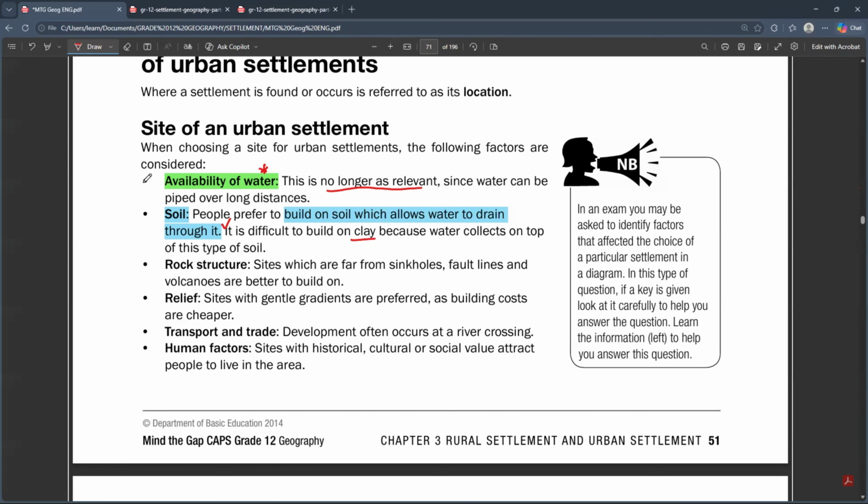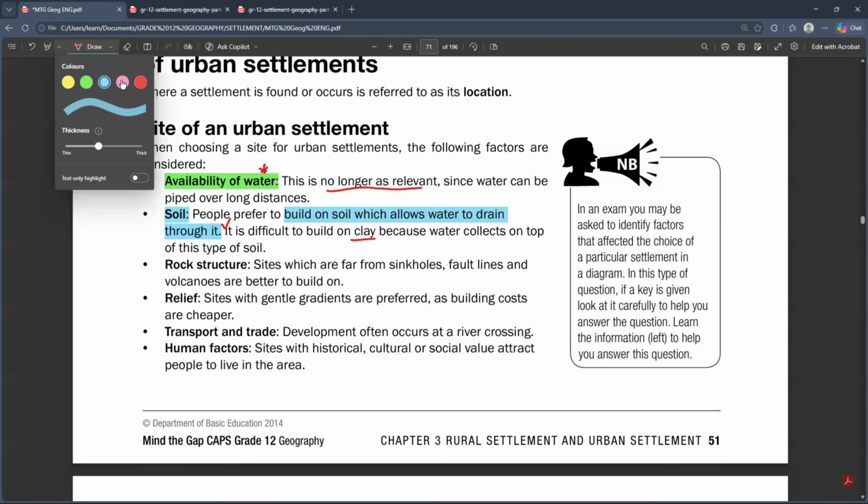Yes, sir. All right. So now, after looking at the soil, what else can we look for in a place before we start building the urban settlement? It is the rock structure, okay? The structure of the rock.